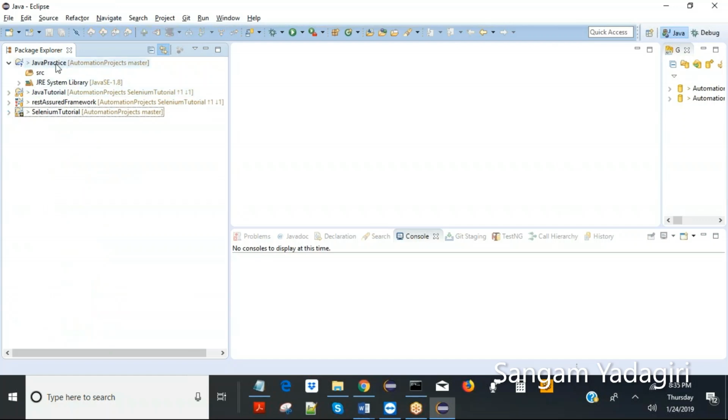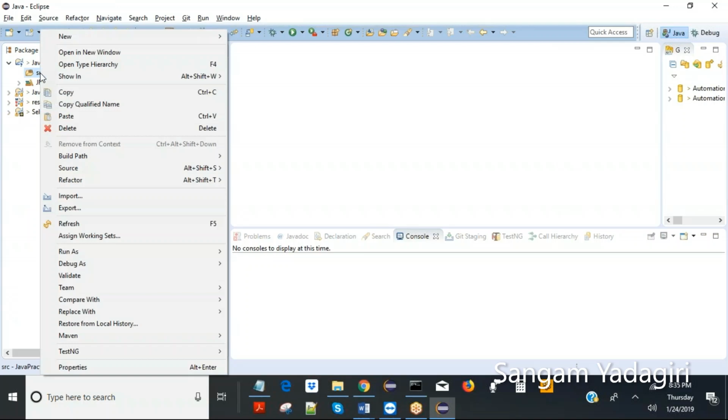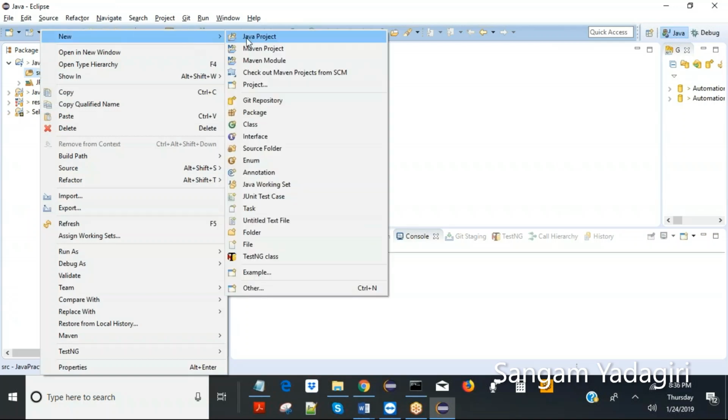Okay. Starting from scratch, right click on the source folder or right click on the project anywhere, and first of all you need to create a class. First we created a project, then in the project you can create a package too. Because you cannot put everything in the same package, just like the folder system in your Windows, you're going to modularize and organize them properly.